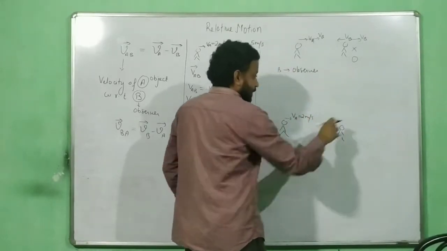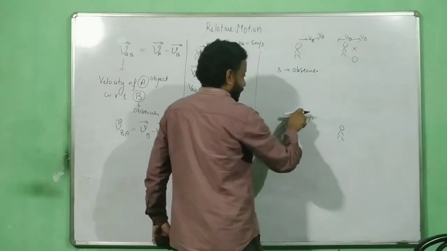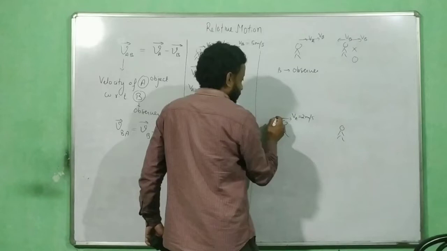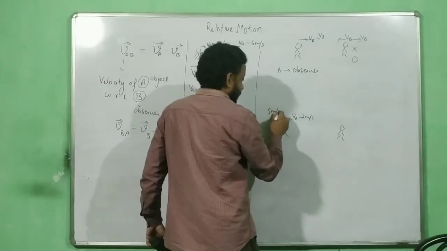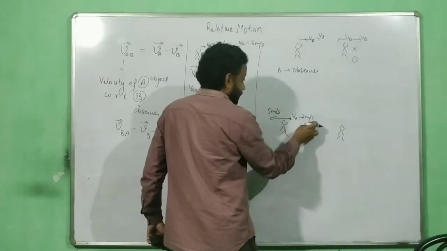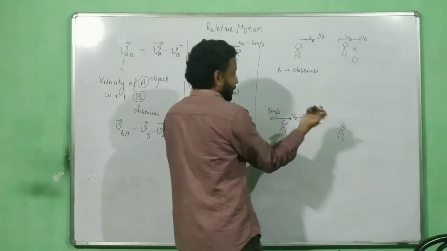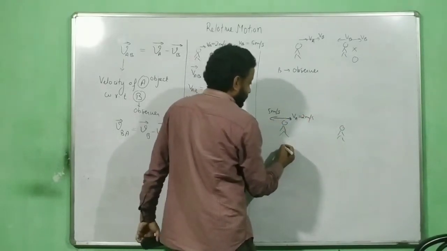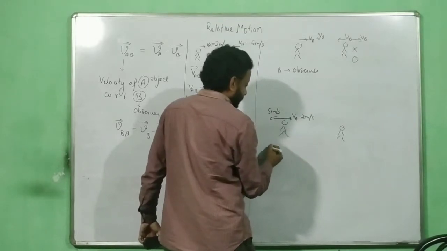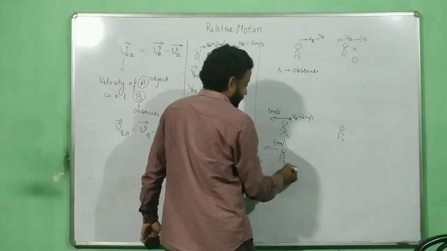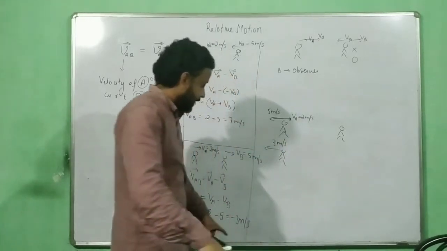Step 1. Okay, the velocity was in this direction. Provide the same velocity to the object but in the opposite direction. So provide 5 meter per second to this guy. Now what is happening over here? This is 2 meter per second. This is 5 meter per second. This is a vector acting in the opposite direction. So how much will we get? We will get 3 meter per second in this direction. And this direction means negative. And that is what exactly we got.